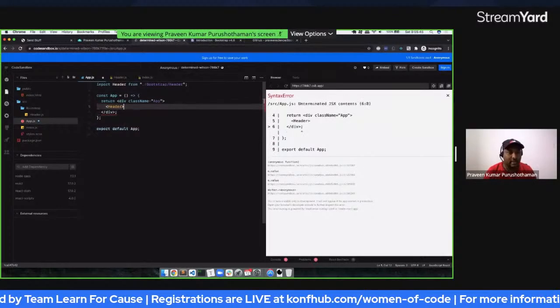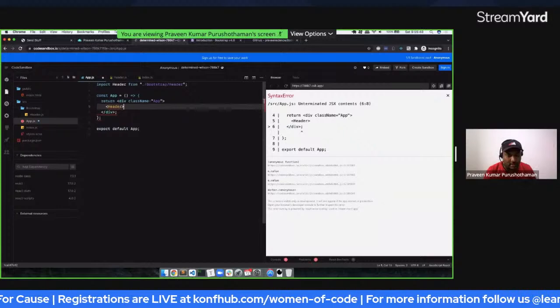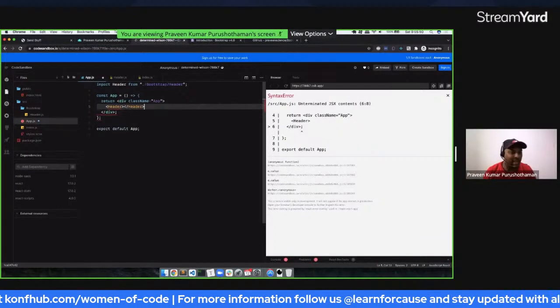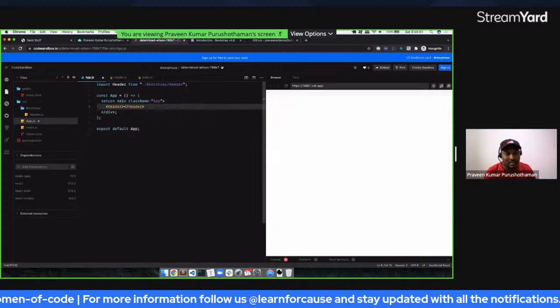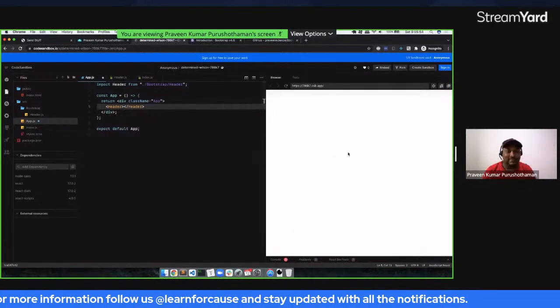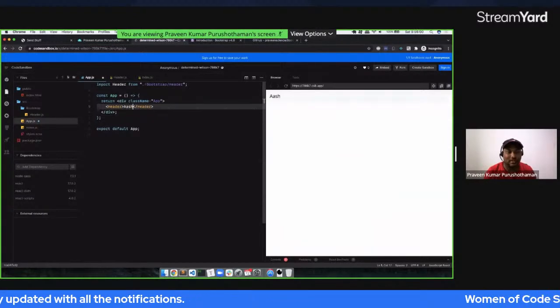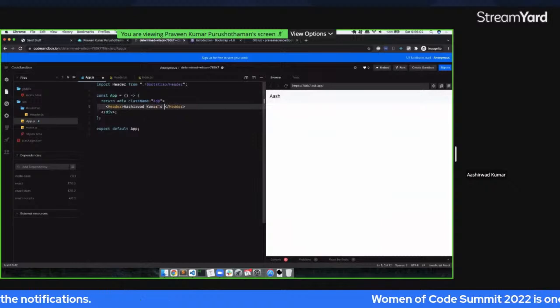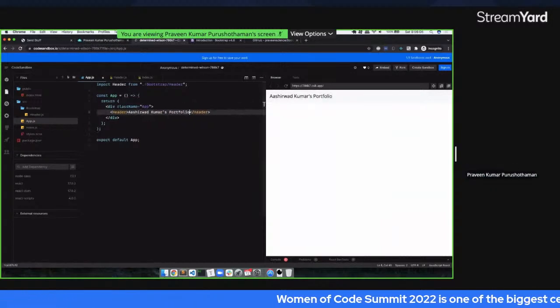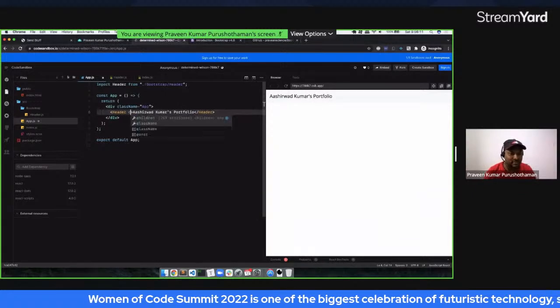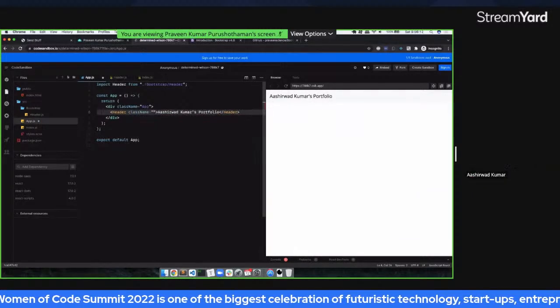And I would say, who wants to be a volunteer here? Okay, I'll just take Aashirwad. Yeah, sure. Kumar's portfolio. So do you like light mode or dark mode? And also we can add some classes here. Sorry, what do you want? Mode. You want dark mode.